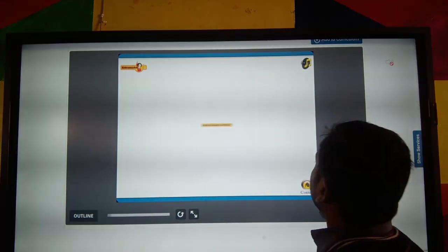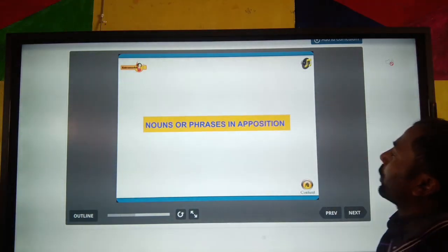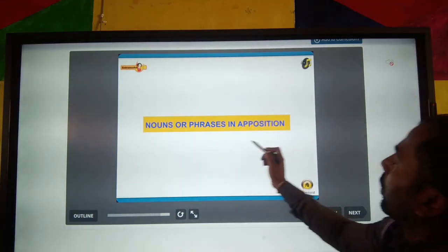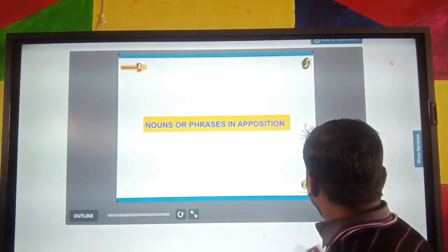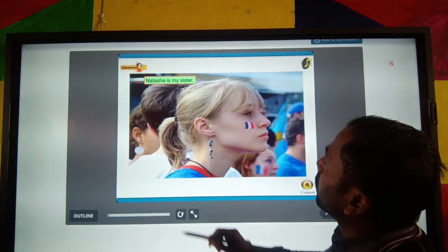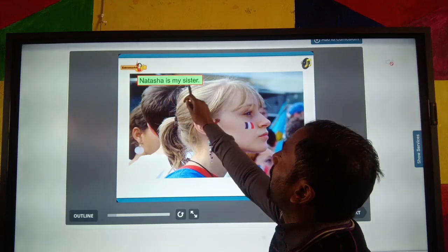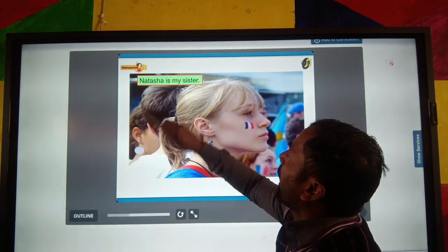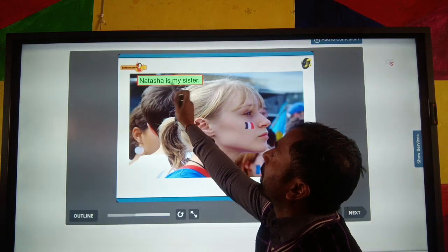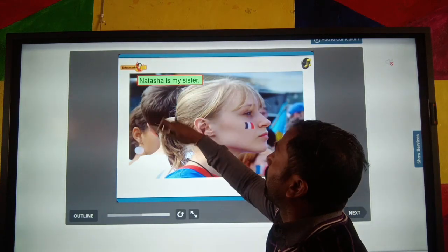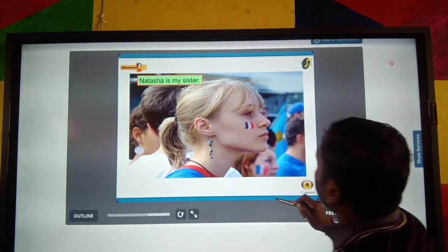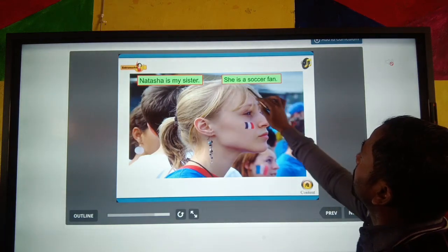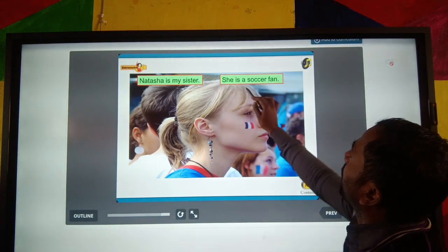Next, noun or phrase in apposition. It means some of the noun words, like "Natasha is my sister." In this sentence you can see Natasha is the noun word and "my sister" is the predicate word. And in the second sentence, "She is a sweet smell."